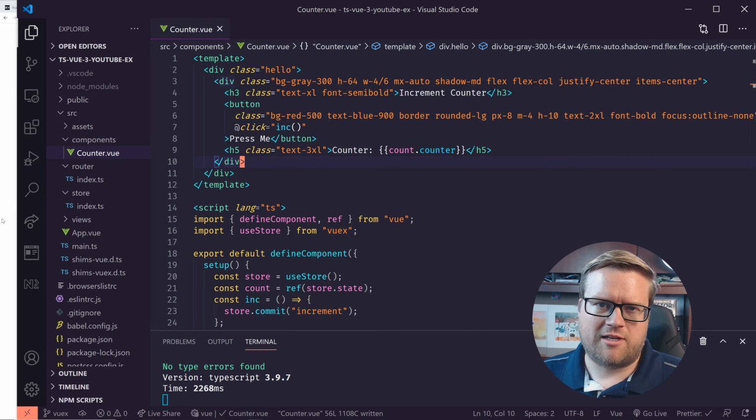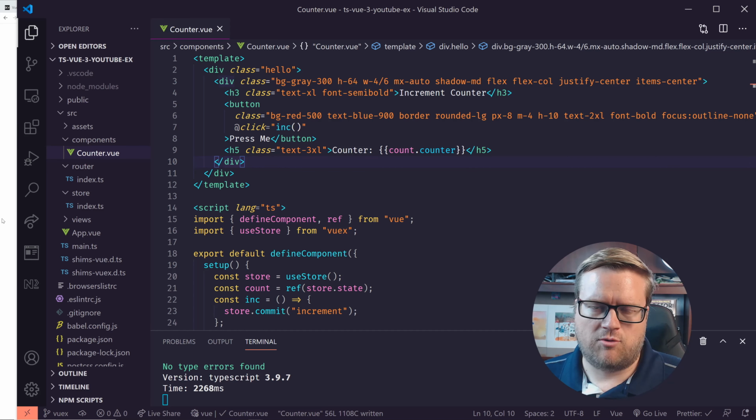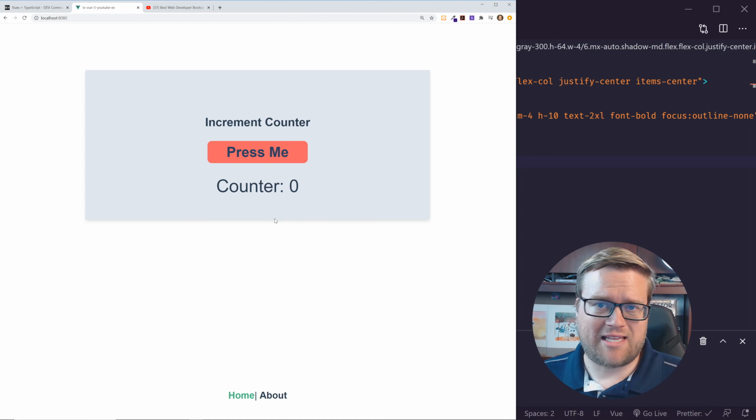Essentially, it's not too hard. All you need to do is take a Vue 2 app and you just basically do a Vue add Vue next, and that'll upgrade it to Vue 3, and then you just have to kind of change out some of the shims, which you'll see in the repository if you take a look. So if you don't remember, this is the app that we created.